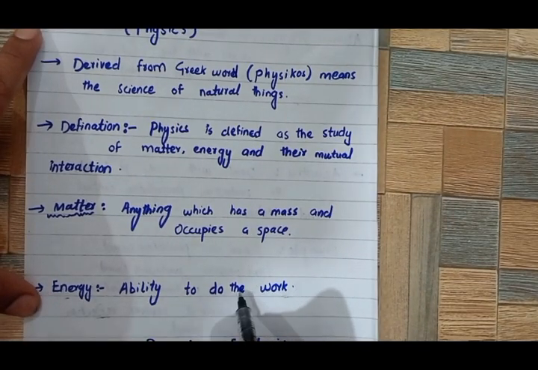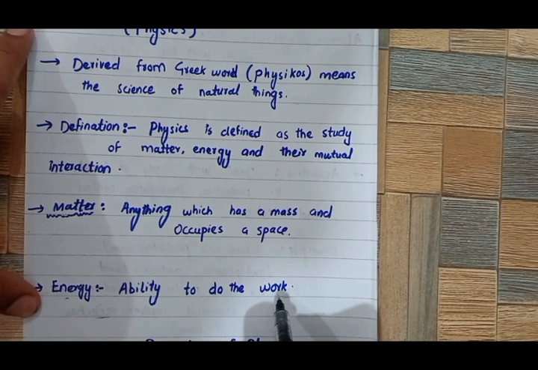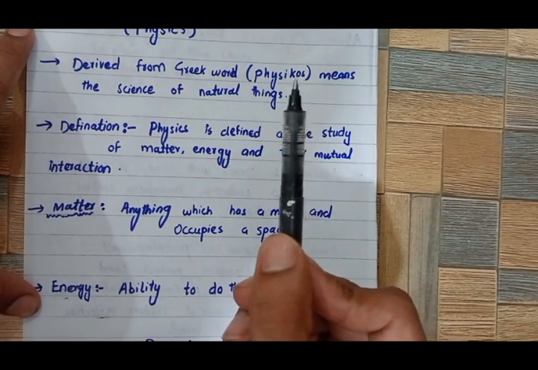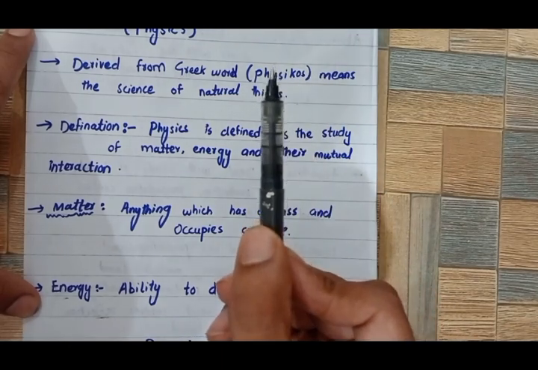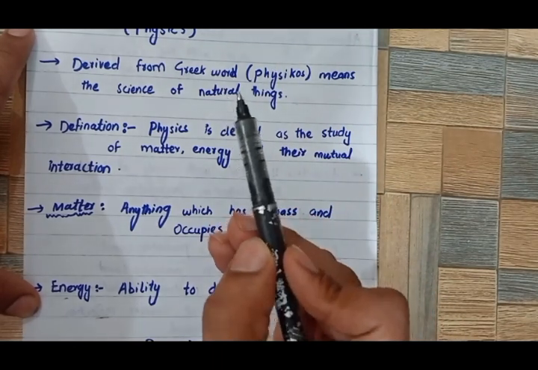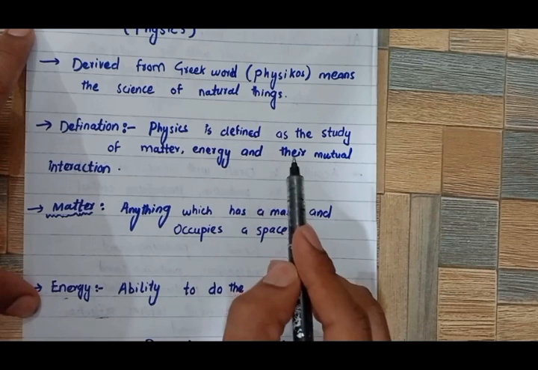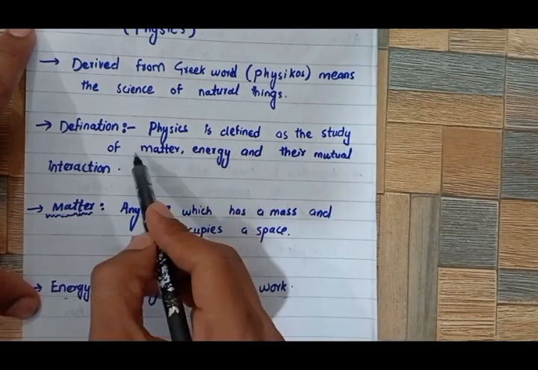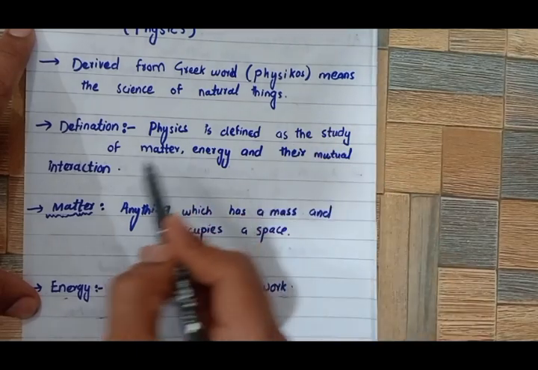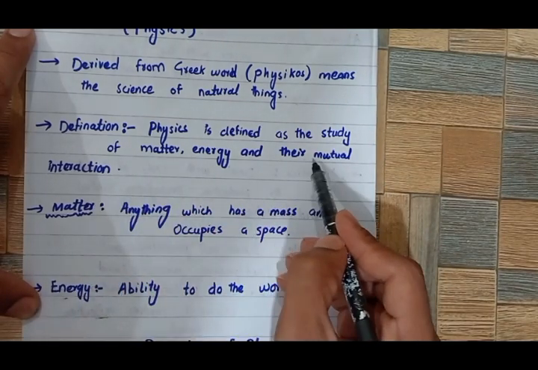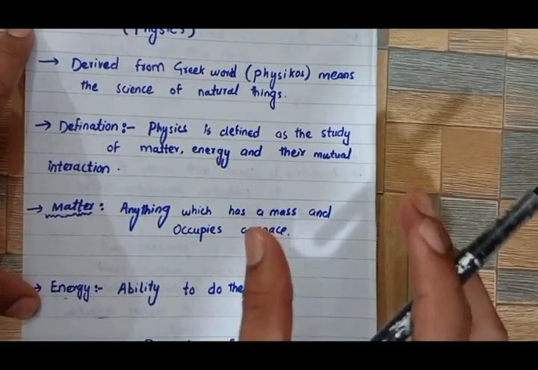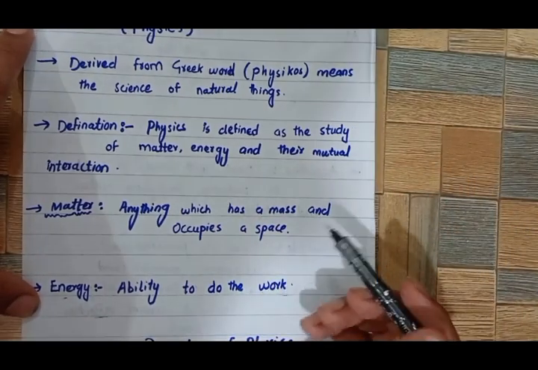Okay, next is energy. Energy is the ability to do work. For example, this pen is the matter. It has a mass and occupies a space. It has the energy or ability to write. So physics is the study of matter and energy and their mutual interaction, their together interaction.